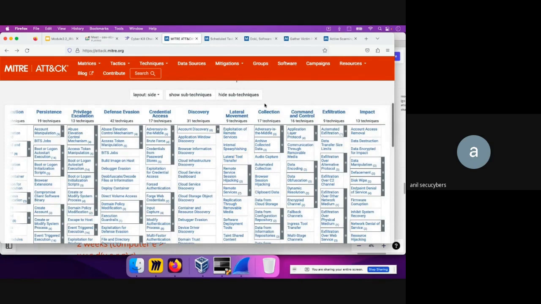Now, collection means that the attacker is trying to gather data of interest. Let's say they are trying to gather all the confidential doc files existing on that host. So they are trying to gather all those files. This is what collection means, and they can do that in different ways.